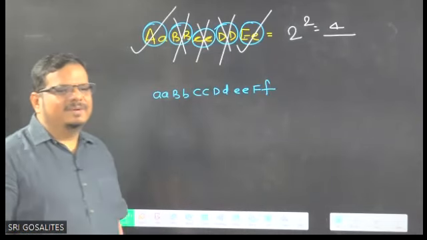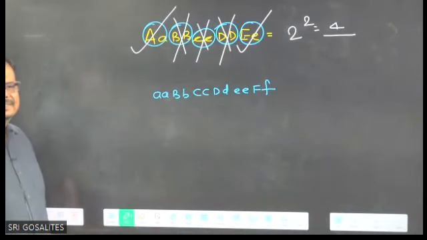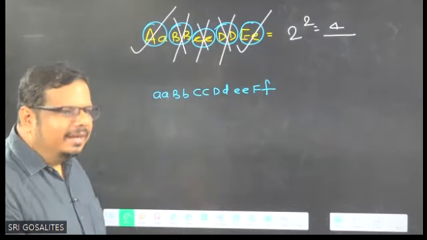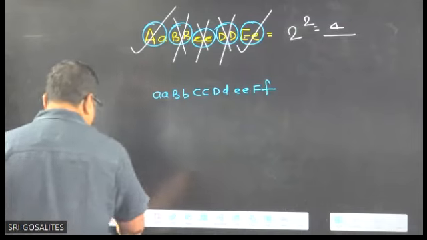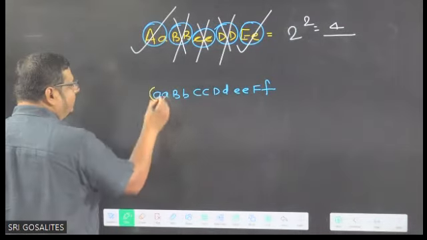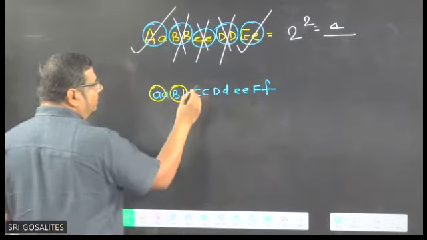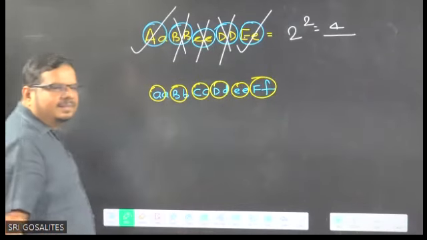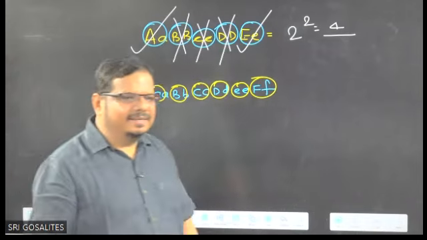How many types of gamete will be produced? First you count the heterozygous. So look, once again: this is one character, two, three, four, five, six characters. Six different genes are there.